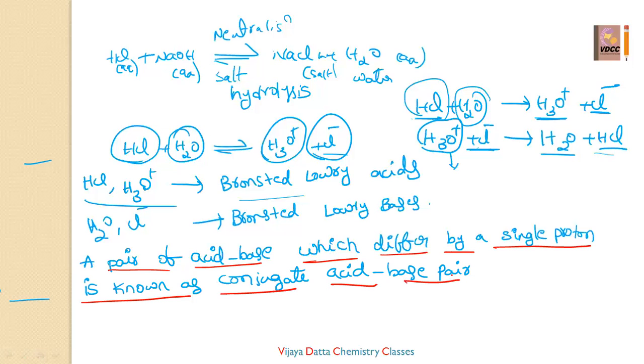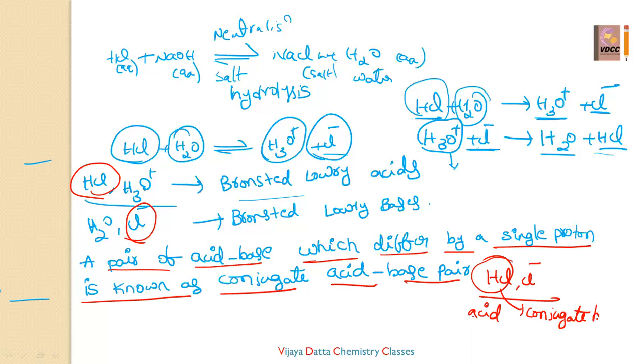Here we'll go to one example. See here, differ by the proton. HCl and Cl minus both differ by the proton. HCl, Cl minus, there is a difference of a proton. So we can say it is a conjugate acid base pair, isn't it? So let us see, we'll go to the sum. The conjugate base of HCl is Cl minus. Here HCl is an acid. To this acid, the conjugate base is Cl minus.